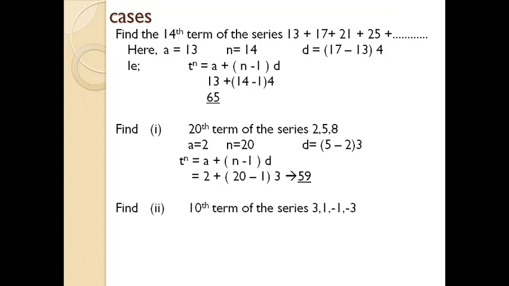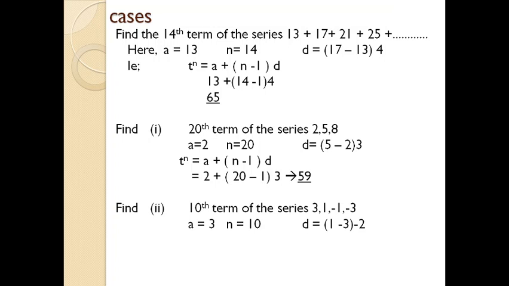Let's go to some other cases. Find the 10th term of the series 3, 1, minus 1, minus 3. See, the series is in the reverse manner, so be cautious while taking the values. a is 3 as usual, n as specified in the question, and then d. While finding d, make sure you find the difference between the second value and the just preceding number.